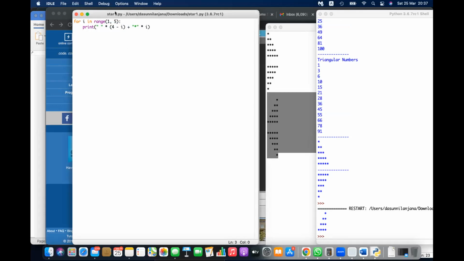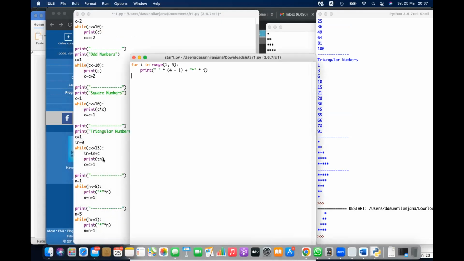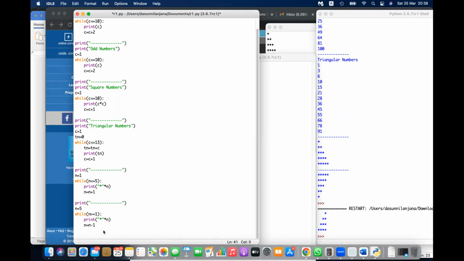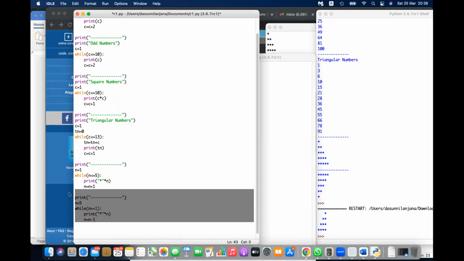Okay, how has it been done? How has he done this? So he has used a for loop. Okay, I have not taught the for loop yet, but you can use it. How do we use it? Right, in order to use this, we can use something like this. Okay, we can do it like this.